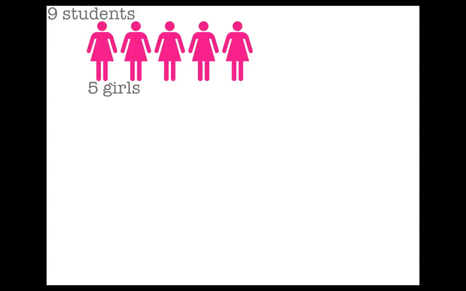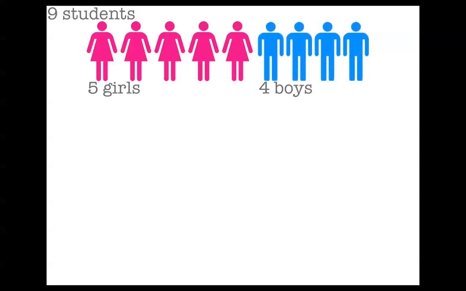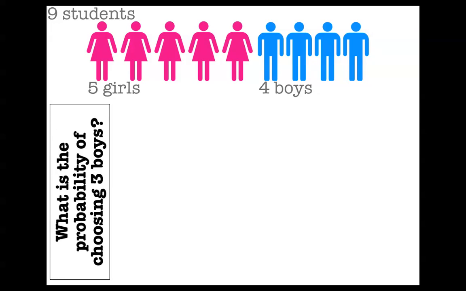Let's say that there were 9 students, and of the 9 students, 5 of them were girls and 4 of them were boys. And let's say in this group of 9 students, I wanted to make a group of 3. So of the 9 students, I'm going to pick 3 of them to work together on some kind of a project.